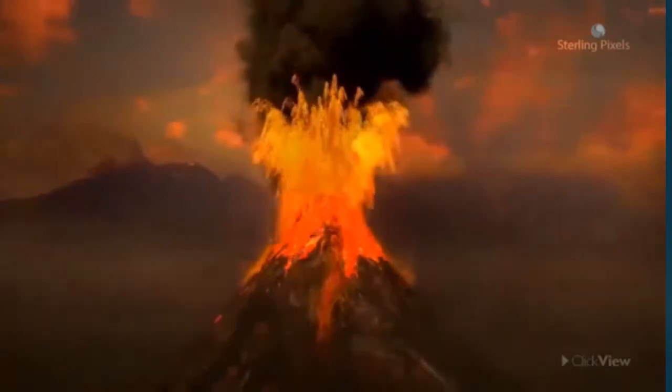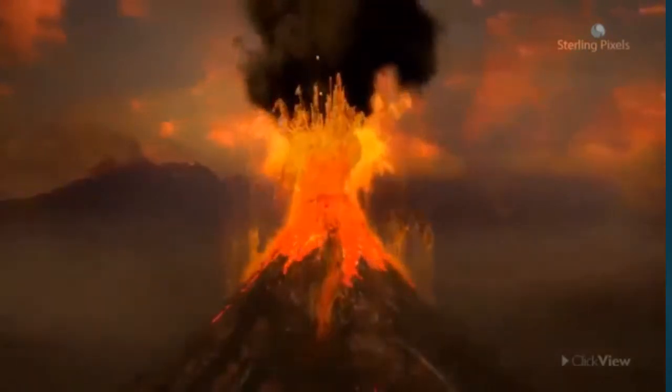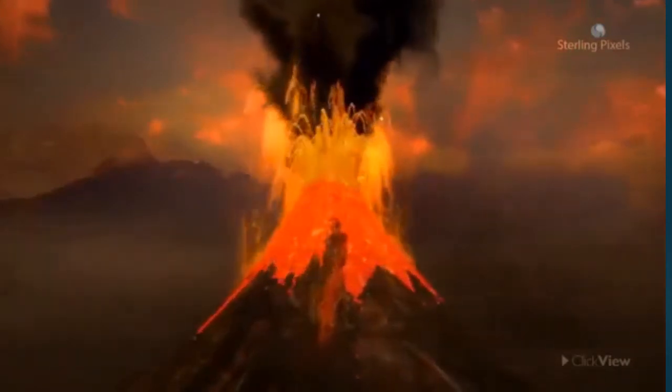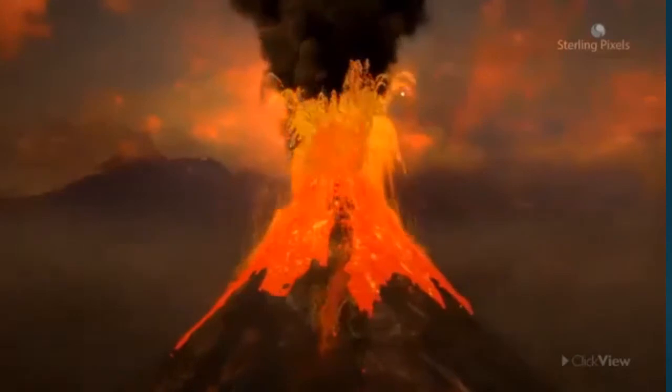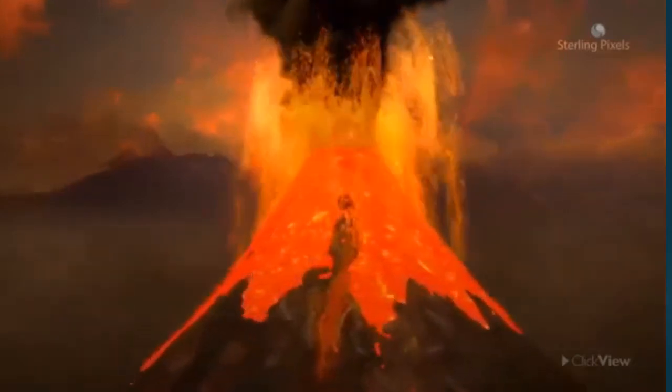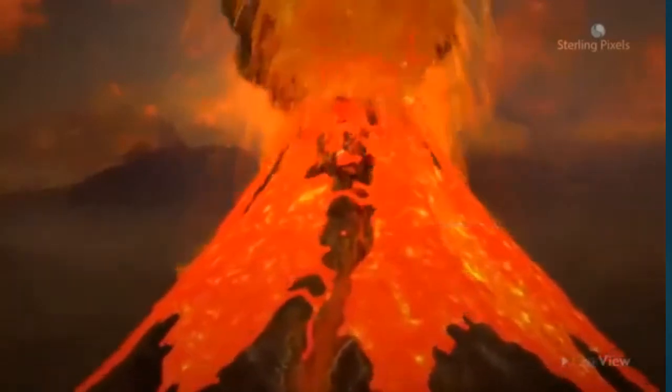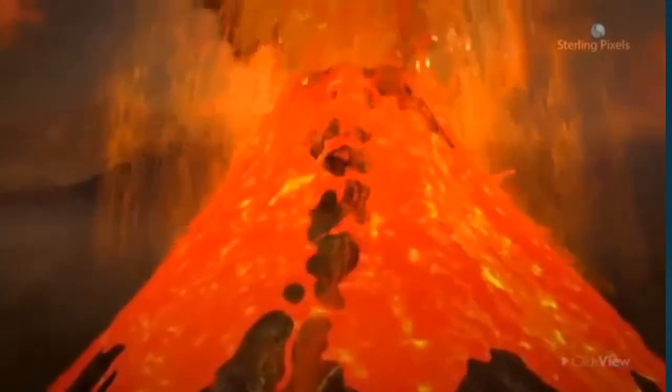Let's study more about igneous rocks and how they are formed. The liquid rock matter that we see coming out from volcanoes is called magma. It is a hot liquid made of melted minerals.